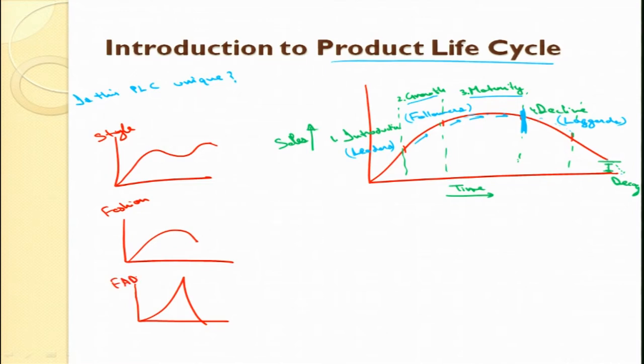So what is style? Style is the manner in which a product is presented. Styles come and go, and the sales increase and decrease, increase and decrease. A typical example may be the decoration in the home, or clothing, like formal or casual clothing. Some sales go up and down, but these styles could last up to generations. So this is a large time.